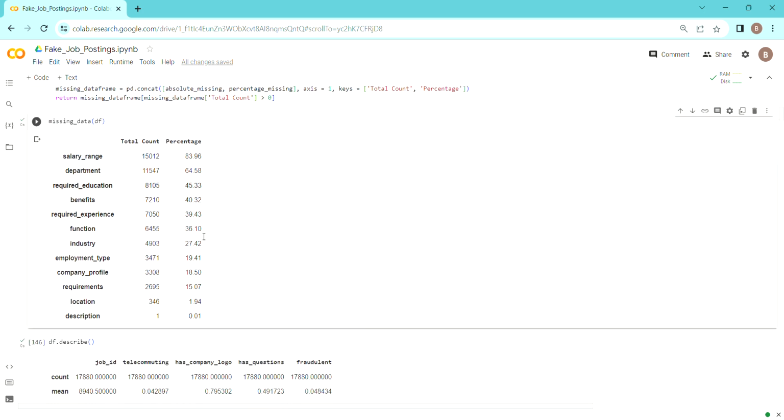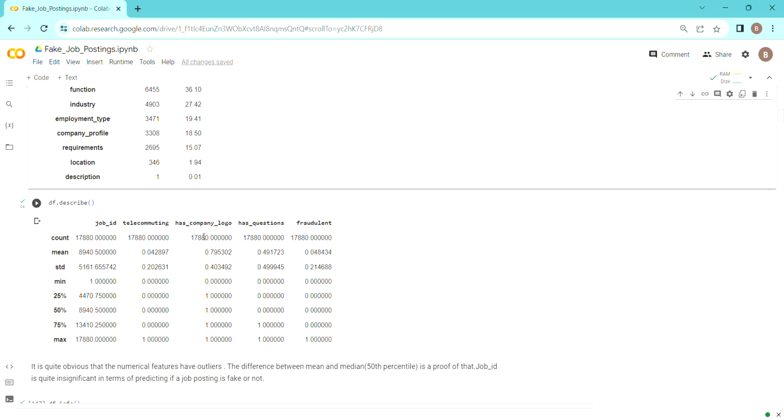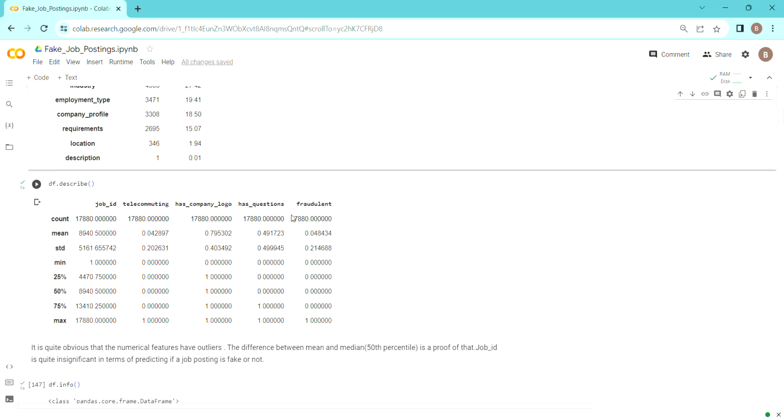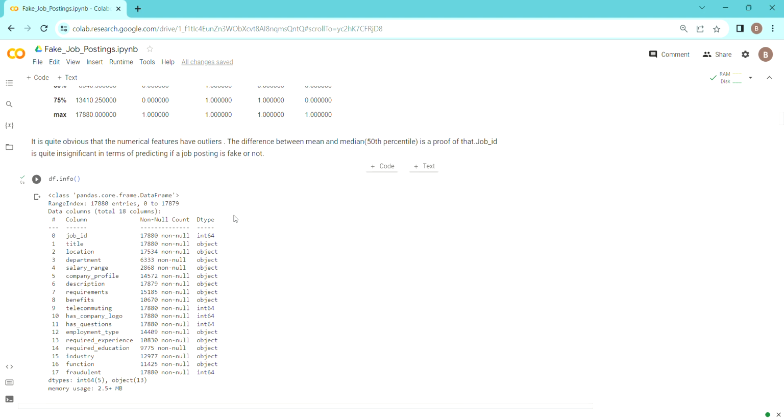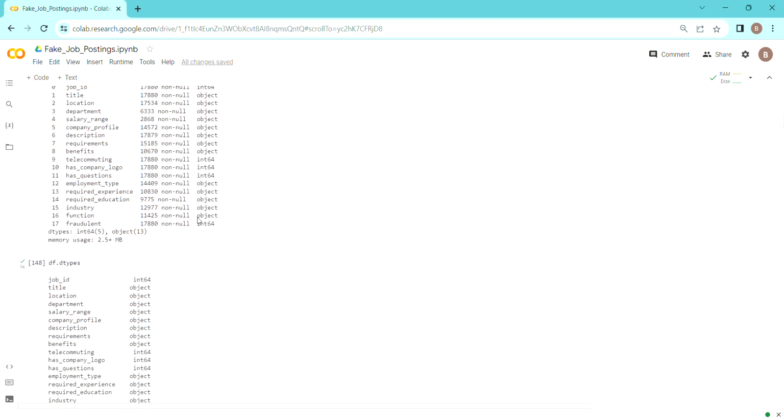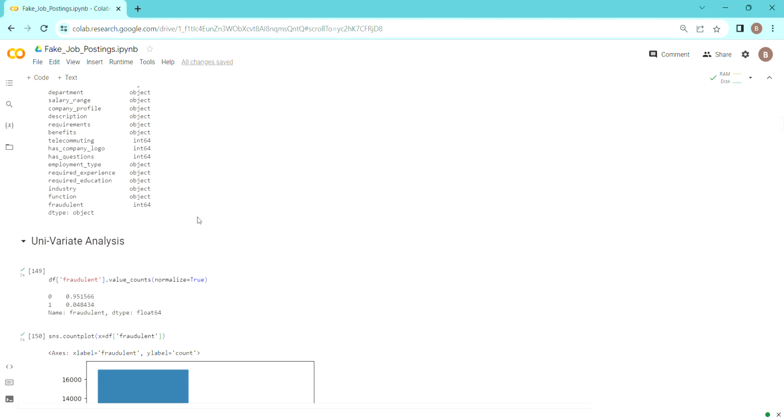If we describe the data, we know we have four categorical columns, and that is what we are seeing. Except for job ID, telecommuting, has company logo and has questions are basically binary, either 0 or 1. So we can see that the values will not be much of help here. We have already seen the info and the data types as well. So let's jump right into the univariate analysis.